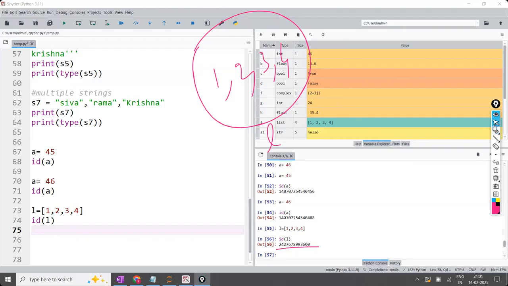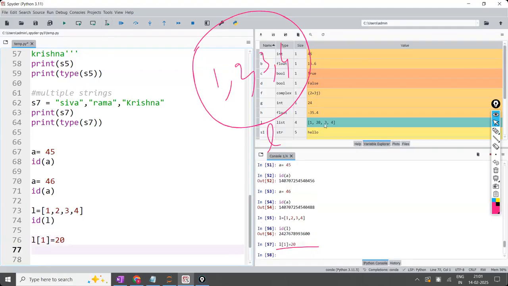Now, what I'm going to do is replace the 2 with 20. This is the code. Don't ask about this code, I'll explain later. But here, can you see, 2 was replaced with 20 in L. Earlier it was 1, 2, 3, 4, now the 2 was replaced with 20.